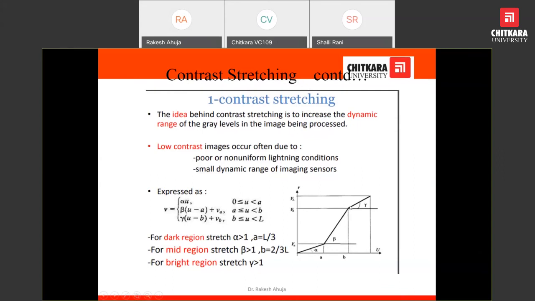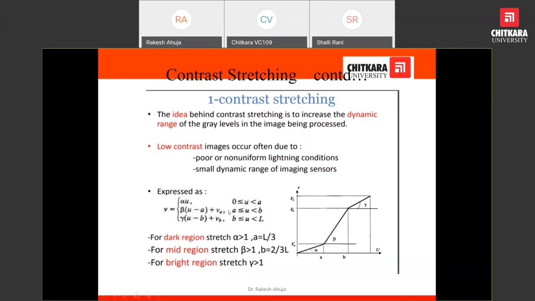Now come to the pixels that lie in this range. The pixel has a higher value, and we have to make this higher value even higher by stretching in this way. So this operation as well as this operation has to be carried out to provide the contrast in an image. Contrast stretching is a very meaningful operation in an image, not only for enhancing, but it is also useful for compression and other operations.